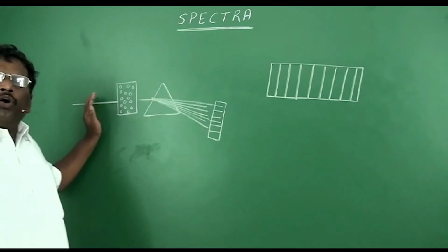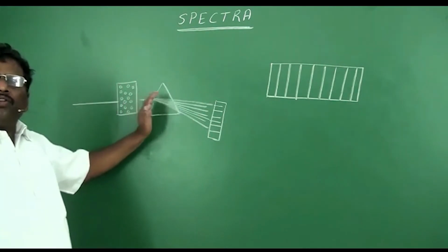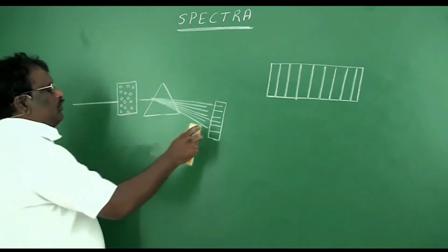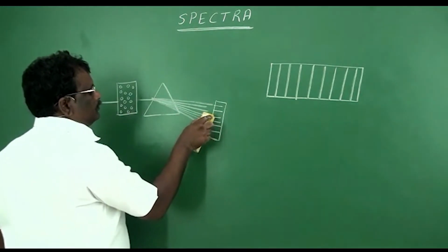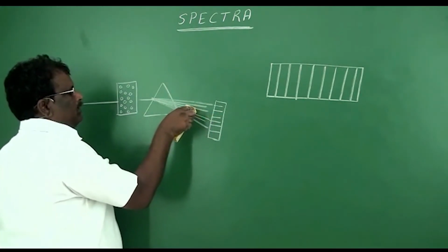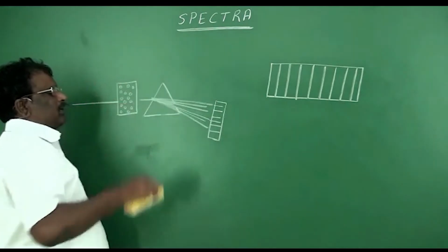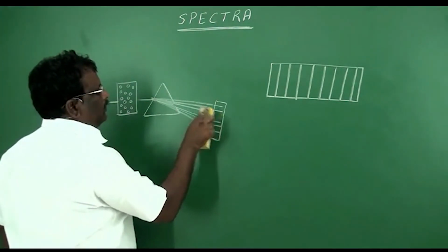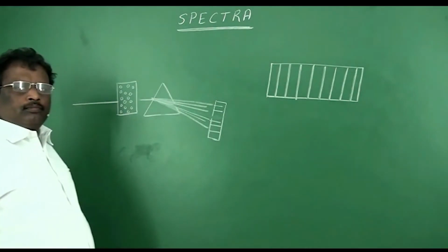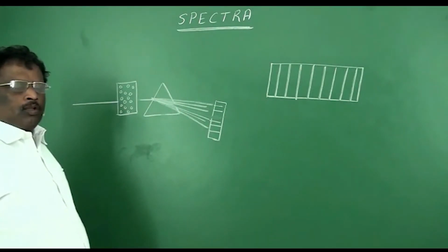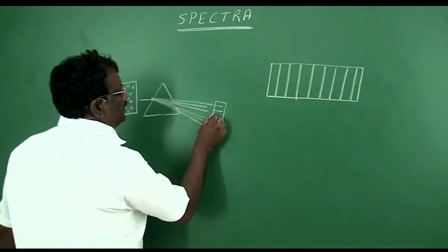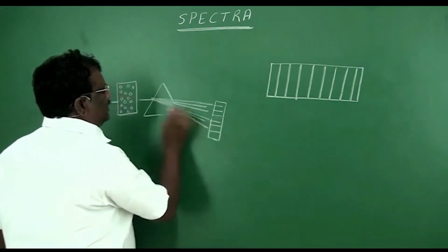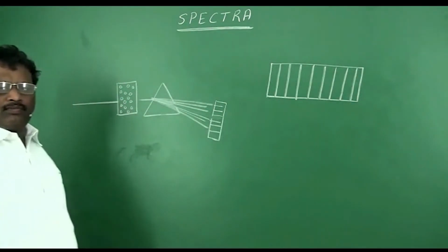So, before this light enters the prism, suppose this wavelength was absorbed. What happens? This line in the spectra will disappear. Because of that, there will be a gap here. So all the lines will appear in the spectra except the line that was absorbed by these atoms.